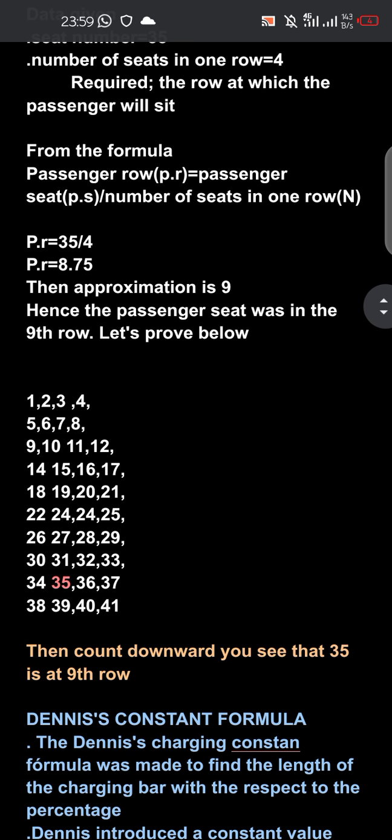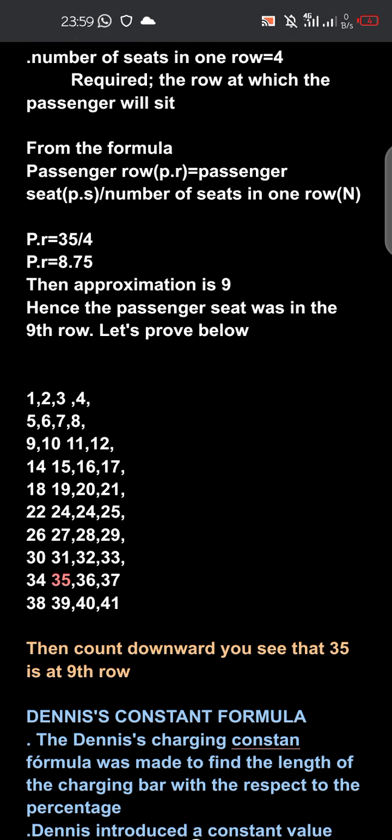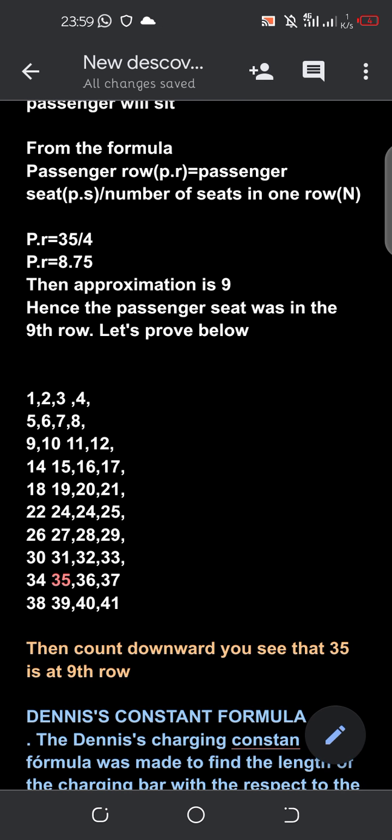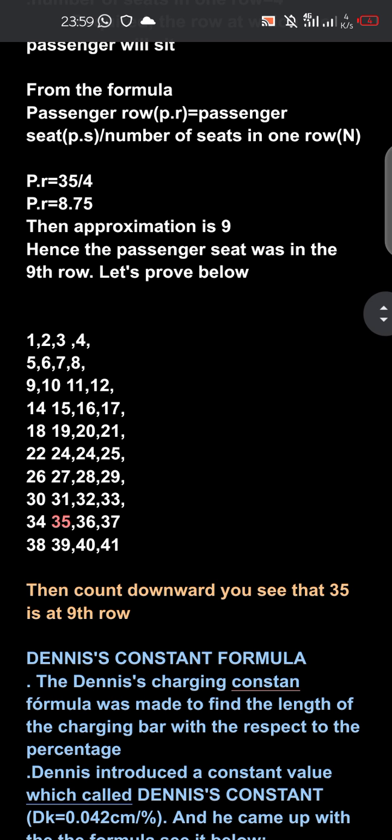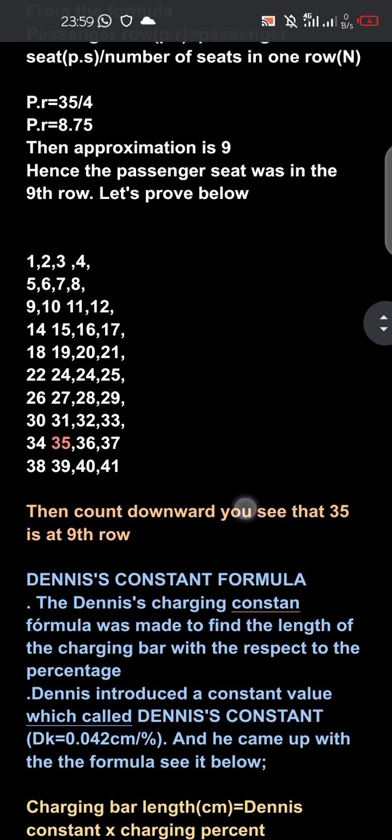Let us prove below. Let's say each law has 4 seats. Now if we count to 35, it is the first, second, third, fourth, fifth, sixth, seventh, eighth, ninth law. Then after counting, I have seen that the 35th seat is on the 9th law.